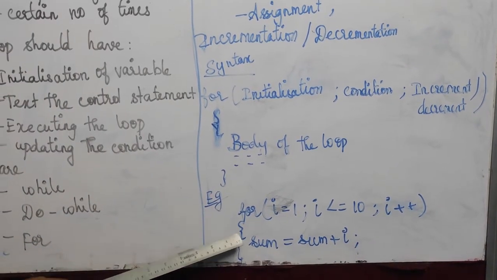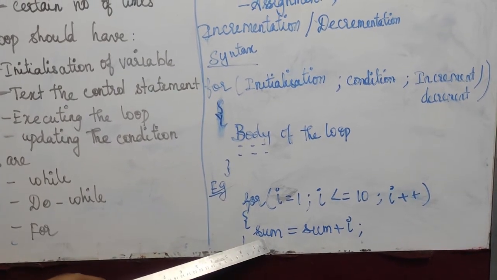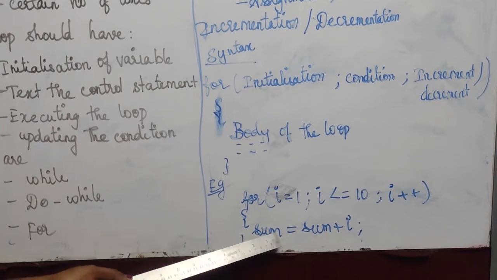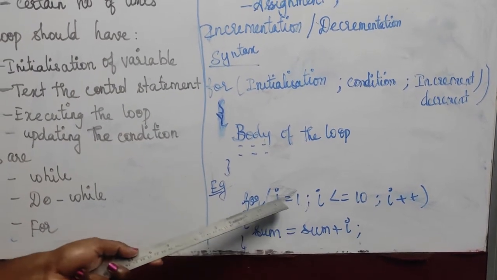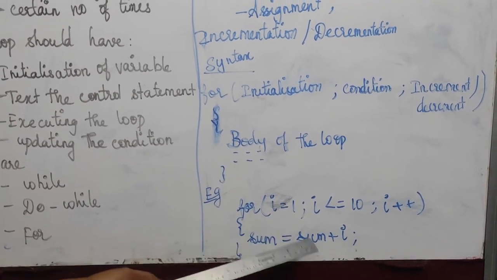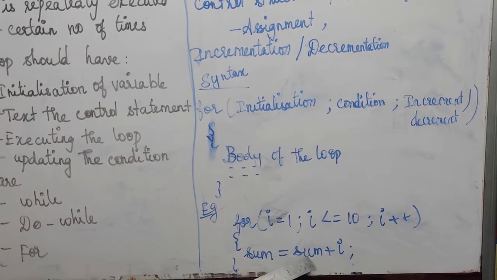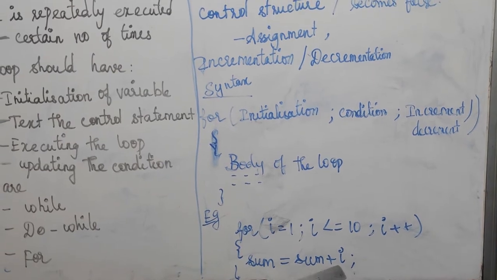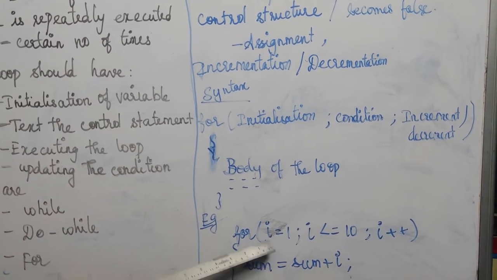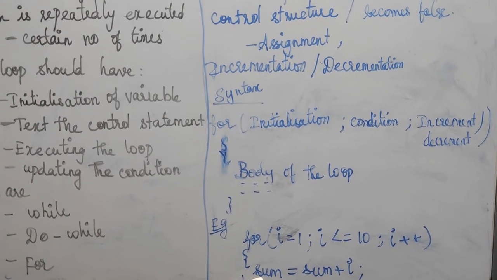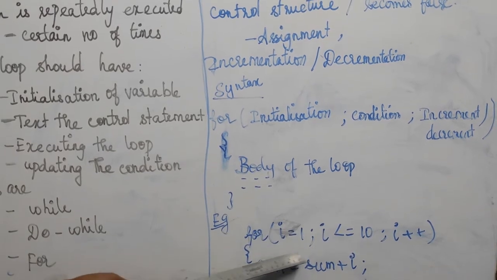So we open our curly bracket. We can assume sum as 0 and sum plus i. We know that our i value is 1. So we have declared sum is equal to 0, so automatically 0 plus 1, the value will be 1, and it will be stored in the variable sum. Then the loop checks our for statement.